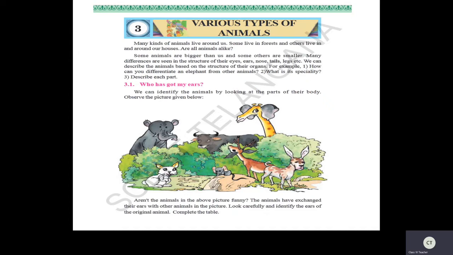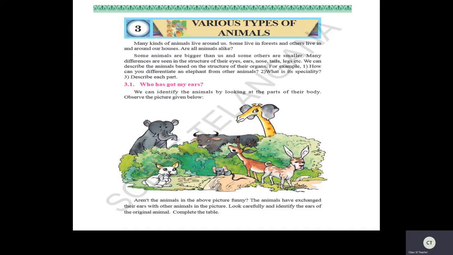So deer's eyes and dog's eyes are same. They look alike? No. Or rat? No. If you see this elephant, their eyes are same? No. Now, can you see the difference between ears of elephants and dogs? Are they same? No. So here many differences are seen in the structure of their eyes, ears, nose, tails, etc.